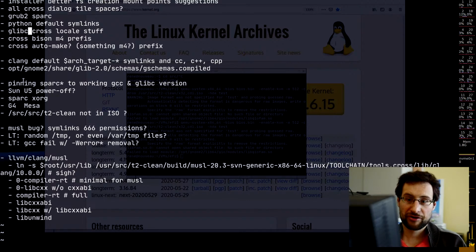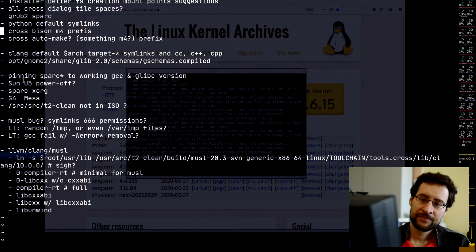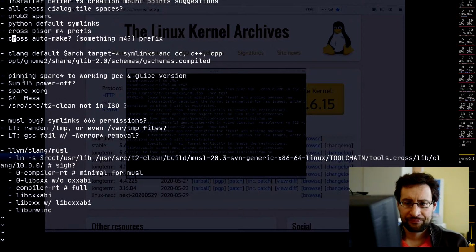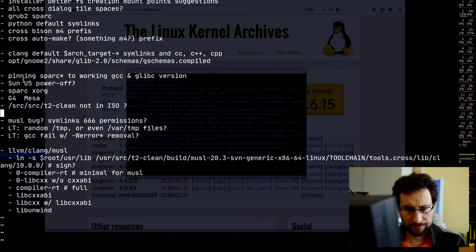So glibc cross local stuff that is fixed now, with this flist wrapping in openat, yeah, probably it was openat. Yeah, cross auto. So there's still some stuff to do as usual. What else do we have here? Anyway, it doesn't really matter much. Yeah, Sun Ultra 5. All right.